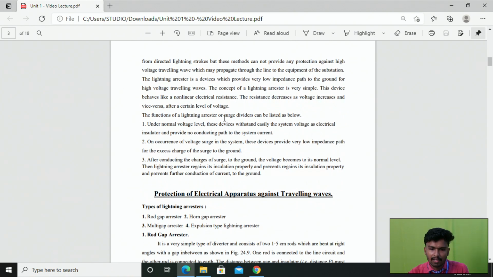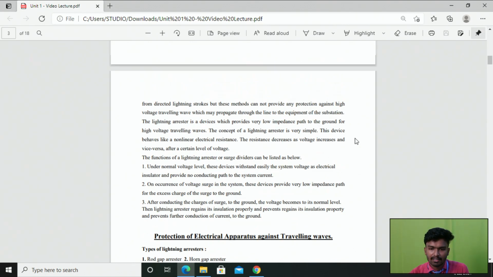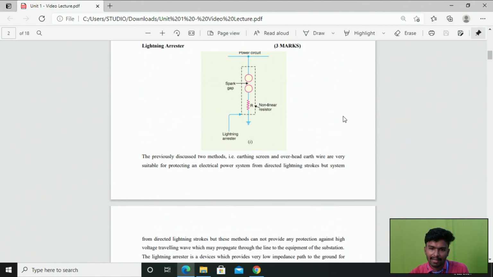The first one is, under the normal operating condition, the lightning arrester withstands the system voltage easily as an electrical insulator, and provides no conducting path to the system current. And on the occurrence of any voltage surge in the system, this device provides a very low impedance path for the excess charge of the surge to the ground. So very simple. During the normal operating condition, here you can look at the diagram of the lightning arrester.